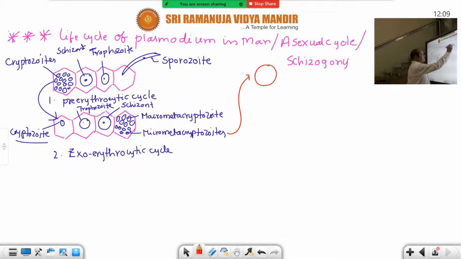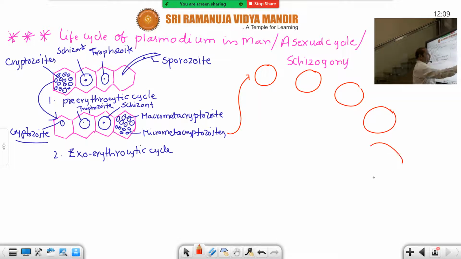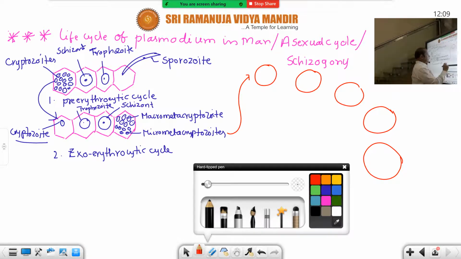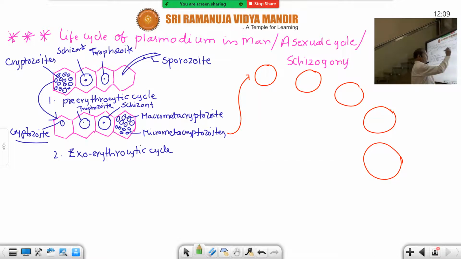So this is the RBC of man, and these are all RBC. Just draw the RBC with brick colored ink like this. And now let us pass on to the other stages one by one. In the RBC, first the micro meta cryptozoites attack. Micro meta cryptozoites are attacking the RBC. Inside the RBC the life cycle takes place, hence it is called the erythrocytic or endoerythrocytic cycle.